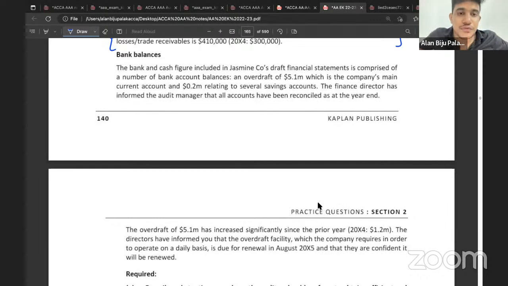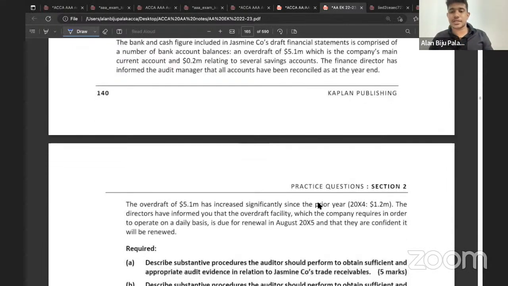The overdraft of 5.1 million has increased significantly since the prior year. The directors have informed you that the overdraft facility, which the company requires in order to operate on a daily basis, is due for renewal in August 2015, and that they are confident that it will be renewed.